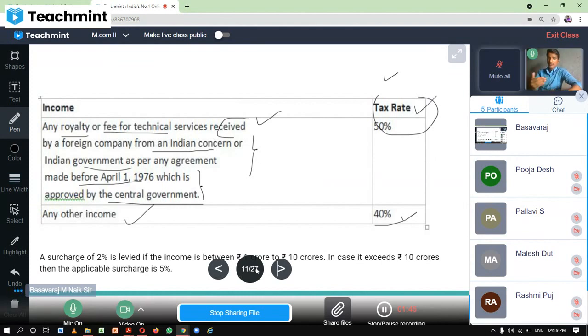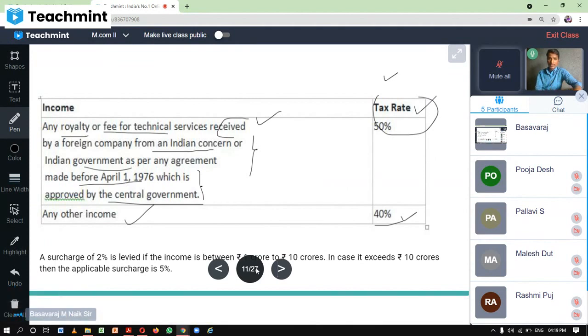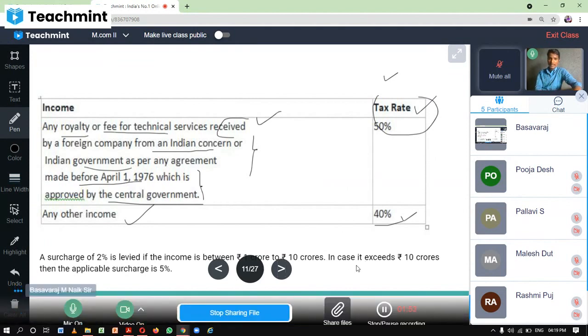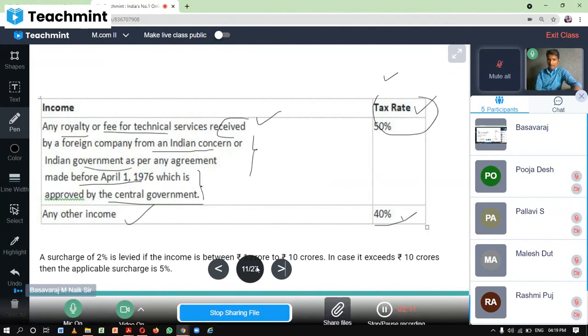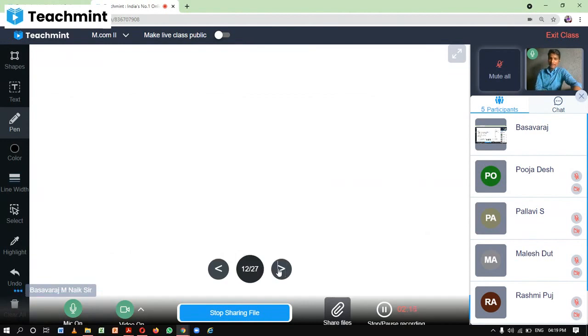Between 1 crore and 10 crore, there is a surcharge of 2% they need to pay. In case it exceeds rupees 10 crore, then the applicable surcharge will be 5%. So 1 crore to 10 crore, that is a 2% surcharge they need to pay, and if it exceeds the 10 crore, then they will have to pay a surcharge of 5%.